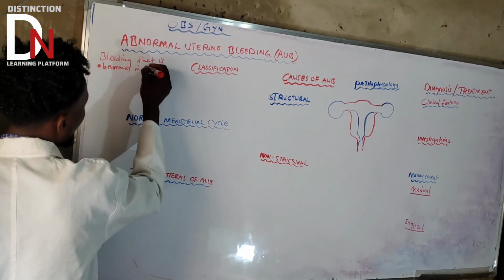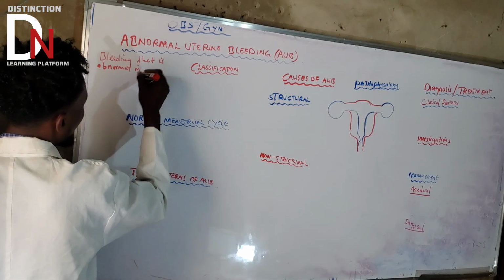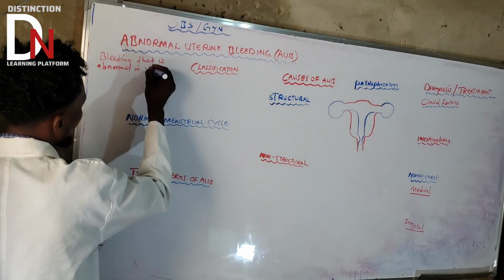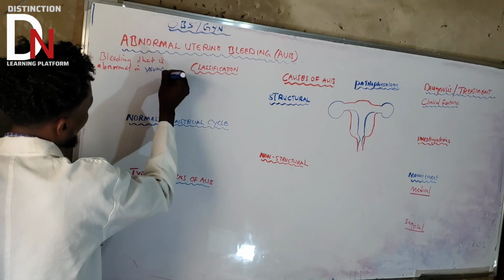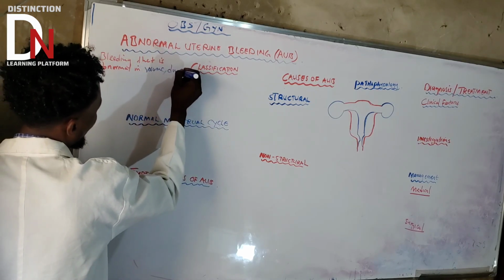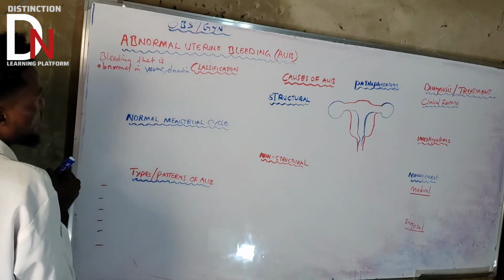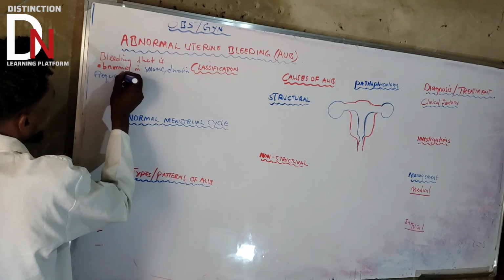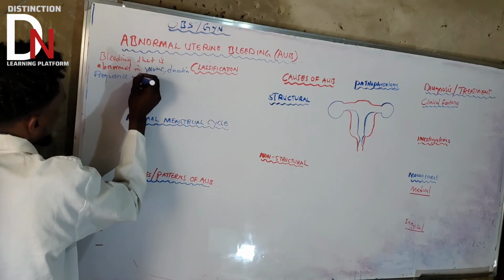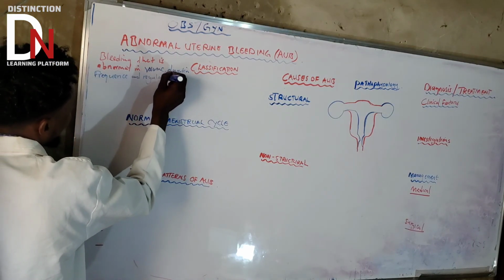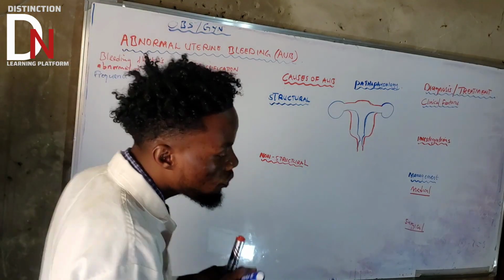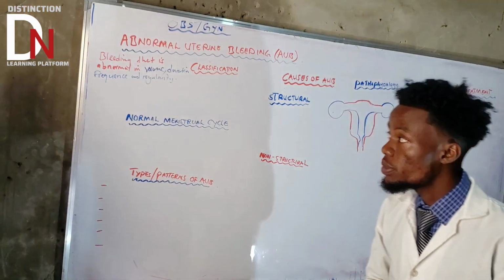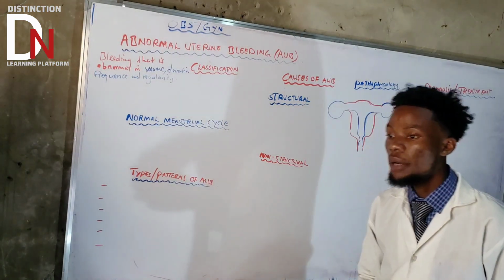So we're talking about the volume. Let me just use the blue marker for this. Abnormal in what? We need to take note of this. Volume. What else? Duration. What else apart from the volume and duration? Frequency. And regularity. So if you see any abnormality in volume, duration, frequency, and also regularity, basically they are going to experience what we call AUB, abnormal uterine bleeding.